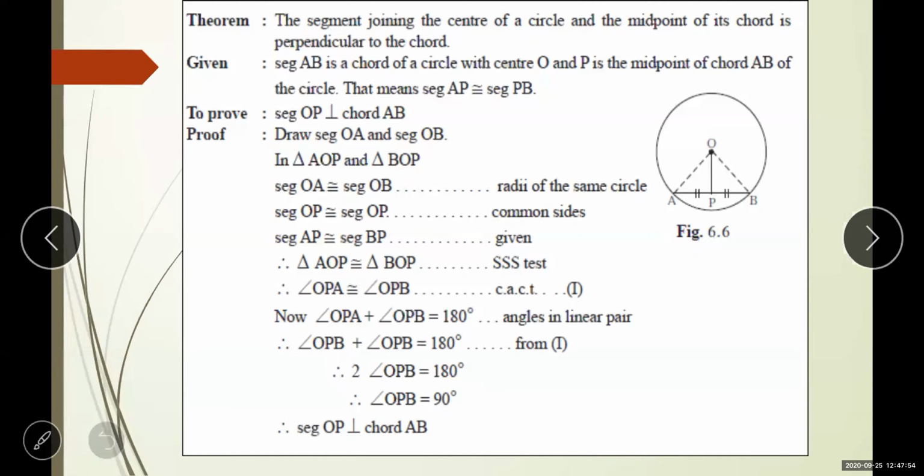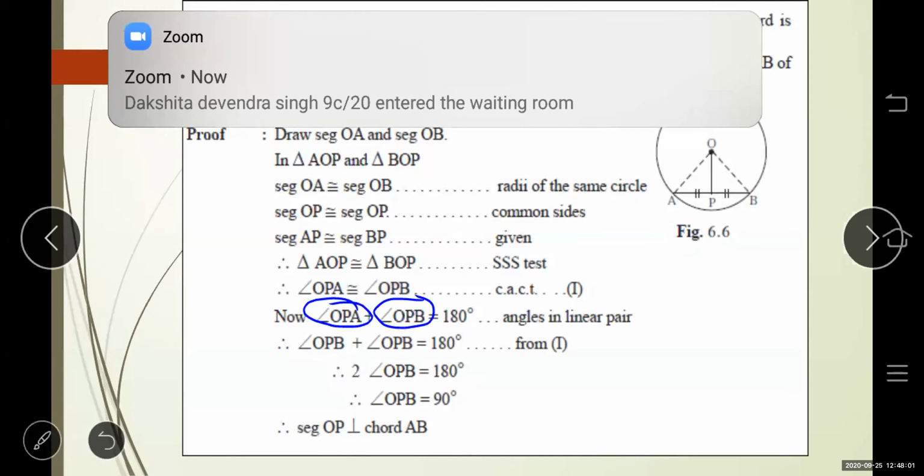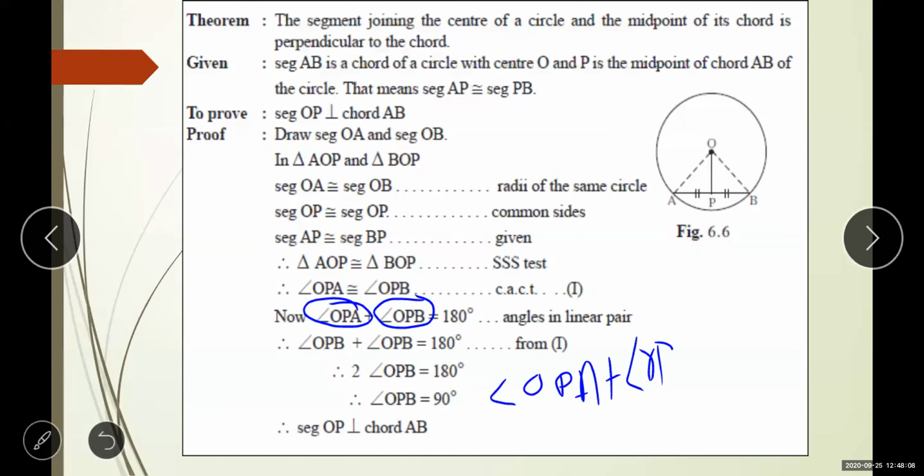You can also replace OPB with angle OPA, just like here, angle OPA plus angle OPA. If you show that one also, it's fine. Okay, what we get is that this angle is of 90 degrees. That's why this segment OP is perpendicular to the chord AB.